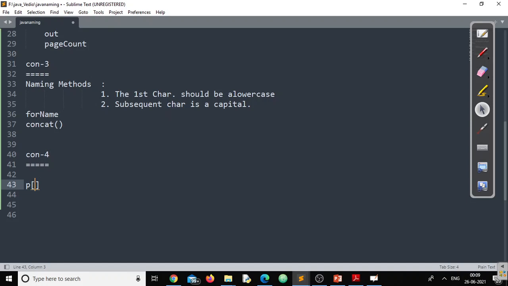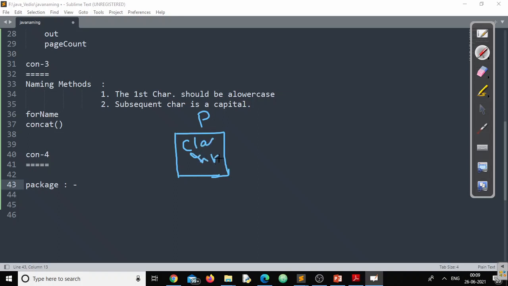Definitely you'll ask me, sir, what exactly is a package? For your understanding, let me explain. A package is a container which can contain classes and objects. Just listen to this point. You need to understand that a package is a container where I can put different classes together. I can put interfaces together. So classes and interfaces can be the content of a package, right?